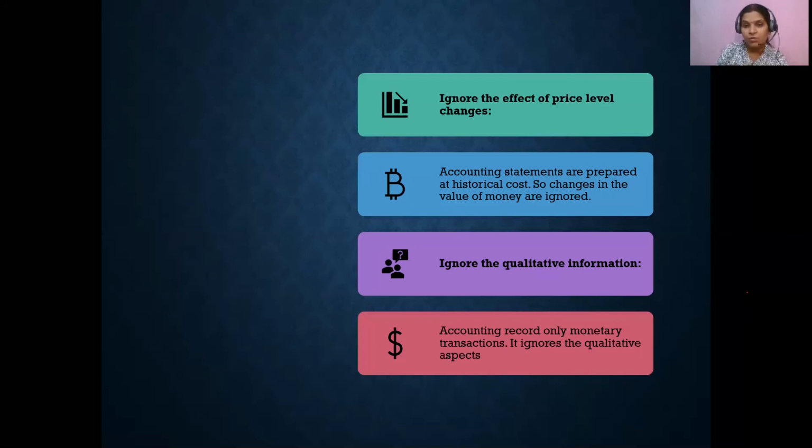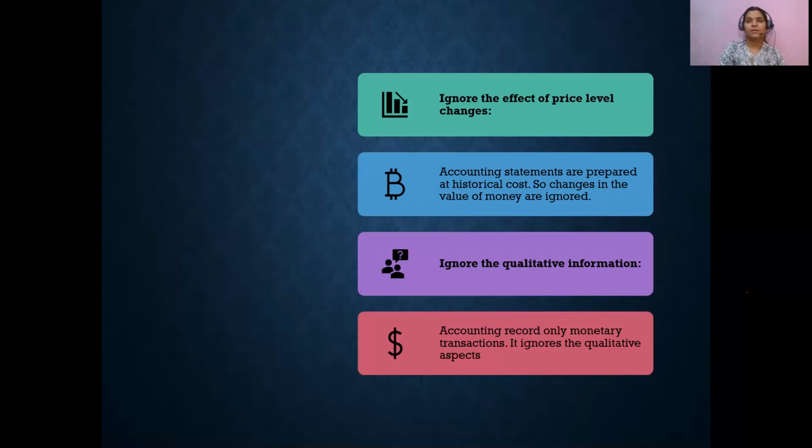Okay, and even qualitative aspects of accounting or financial performances are ignored at times. Since accounting records only monetary transactions, that also gives a reason that qualitative aspects in accounting are ignored. Qualitative aspects of financial performances are ignored at times.